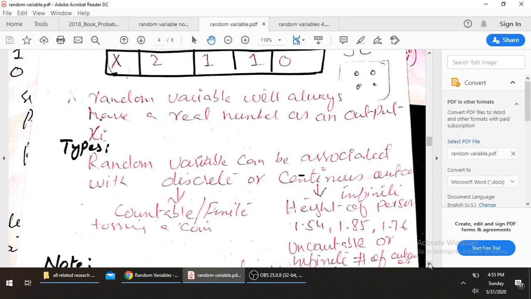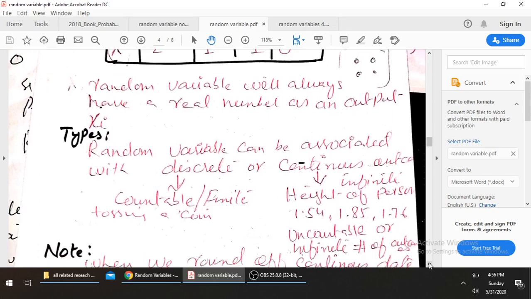A discrete random variable is basically a countable random variable. It is also finite. Continuous, on the other hand, has an infinite and uncountable number of outcomes. An example of a discrete random variable is tossing a coin, and on the other hand we have the height of a person. Height of a person may be 1.54, 1.85, 1.76, etc.